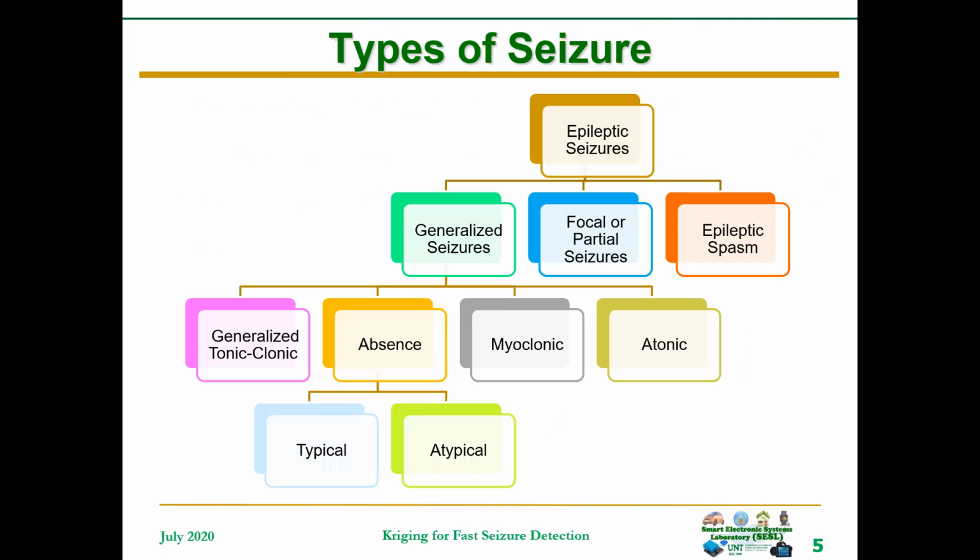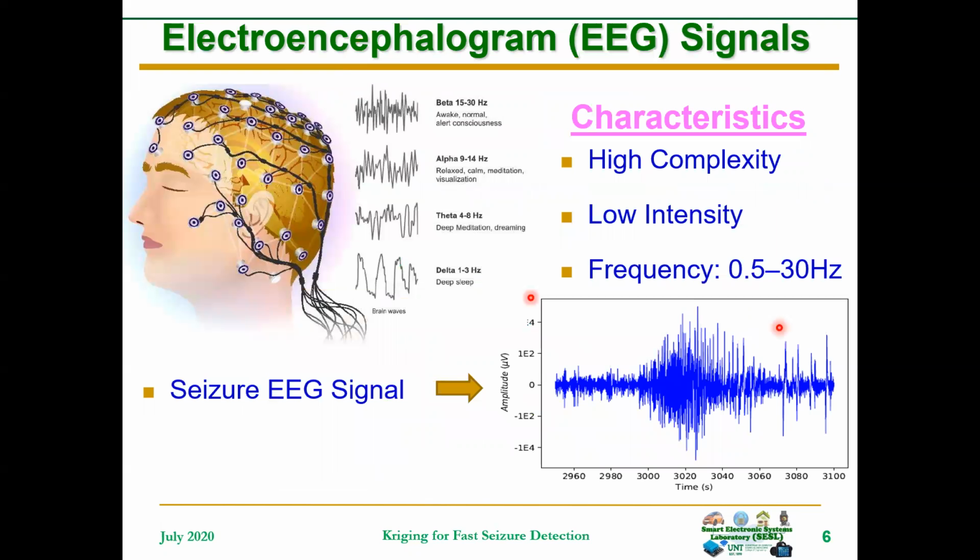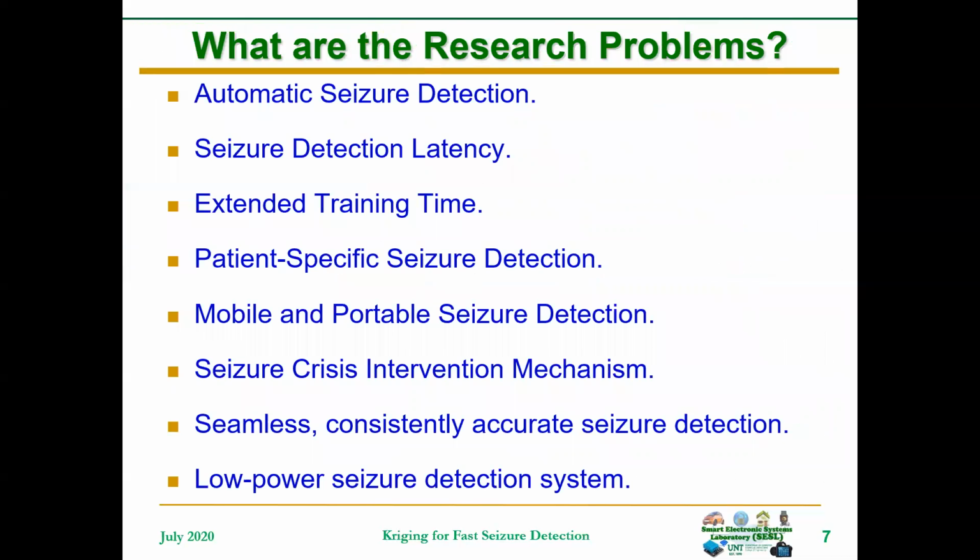These are the types of seizure. These are the characteristics of EEG signals. EEG signals have high complexity. They have low intensity, in the order of microvolts, and a frequency range between 0.5 and 30 Hertz. This is an example of a typical EEG signal obtained from the brain of one of the epileptic seizure patients in the data set that we used for this research.